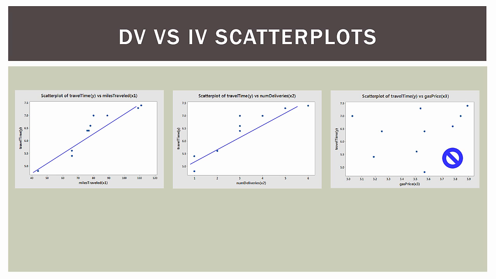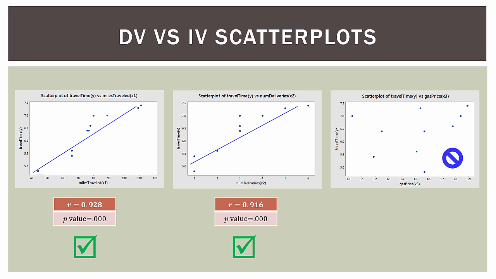Let's quickly review the scatter plots comparing the dependent variable and the independent variables individually. So the first scatter plot, we have our travel time dependent variable versus our miles traveled, our first independent variable. And as you can see there, we have a strong linear relationship. Starts at the lower left of the graph and goes to the upper right. We have a correlation coefficient of 0.928. That's very, very high. We have a p-value for the correlation of 0.000, which means it's less than 0.001. So we know that that variable, miles traveled, is strongly related to our dependent variable, travel time. So we'll put a green check there.